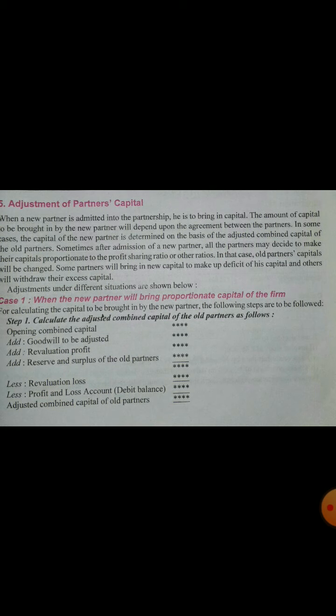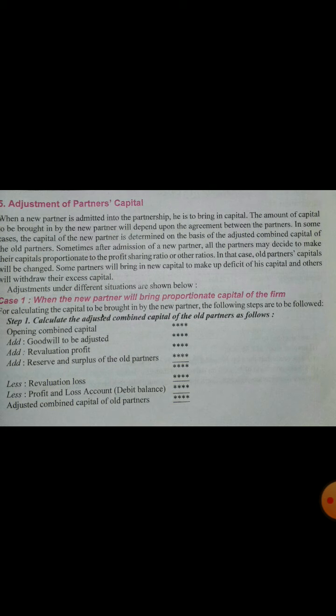So stepwise, what is step 1? Calculate the adjusted combined capital of old partners as follows. As I told you in the example, rupees 1 lakh and 50,000, that you have to achieve by adjustment in the case of admission of a new partner. So how will you achieve it? The opening combined capital is given in the opening balance sheet. Here you will add both, or if 3 or 4 partners are there, whatever old partners are there, all their capital will be added and we get the opening combined capital.